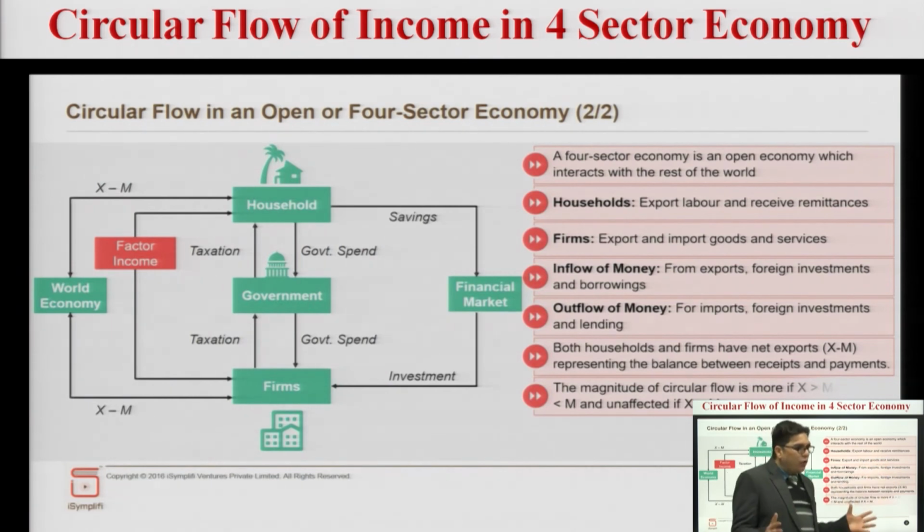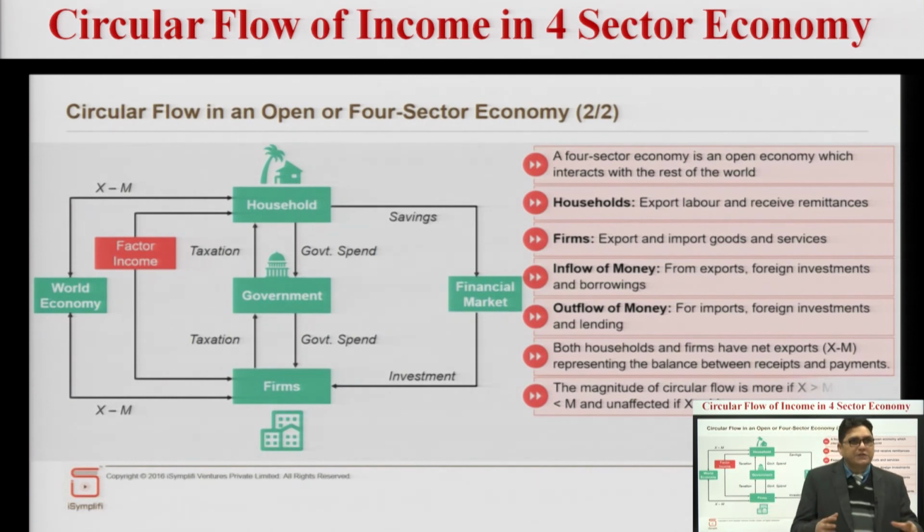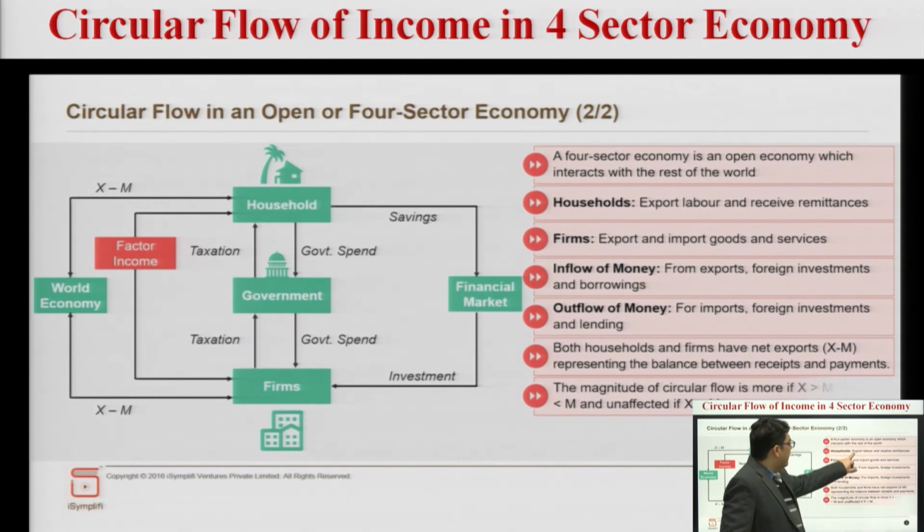So, in the world economy, we can export our labor to the rest of the world. Indian workers are working in India, in the USA, in Saudi Arabia, in every part of the world. India keeps on exporting its labor to different parts of the globe, and in return we receive some remittances.